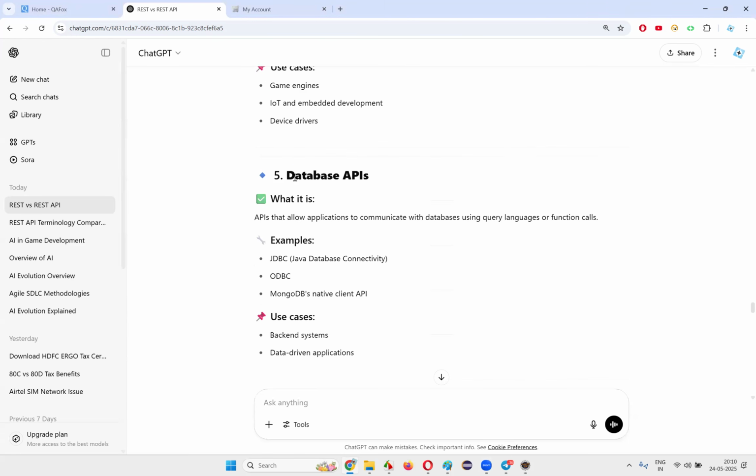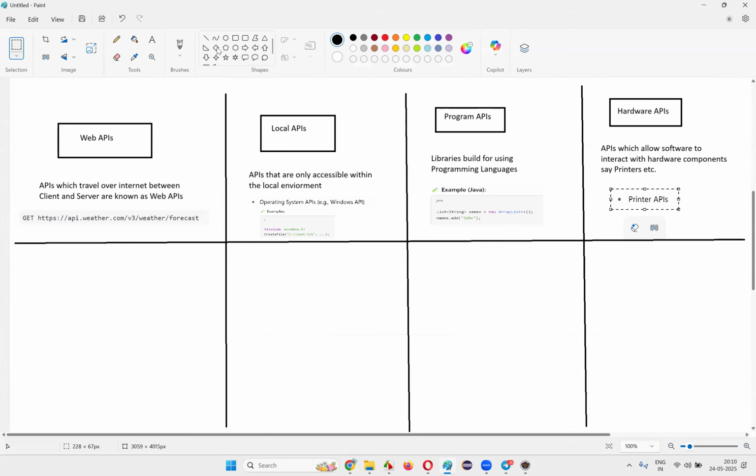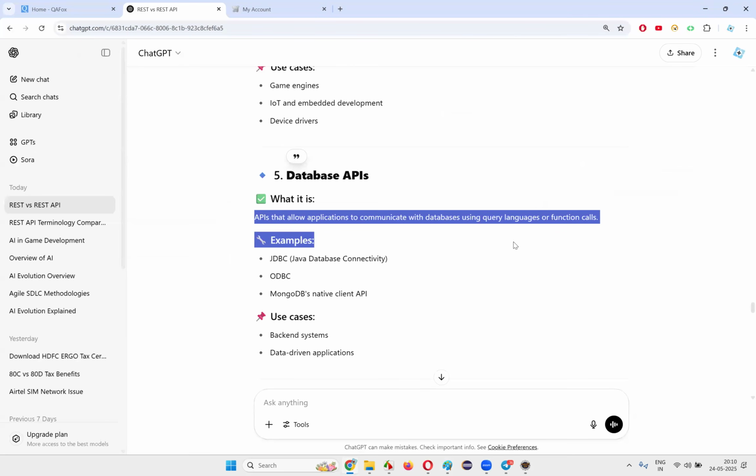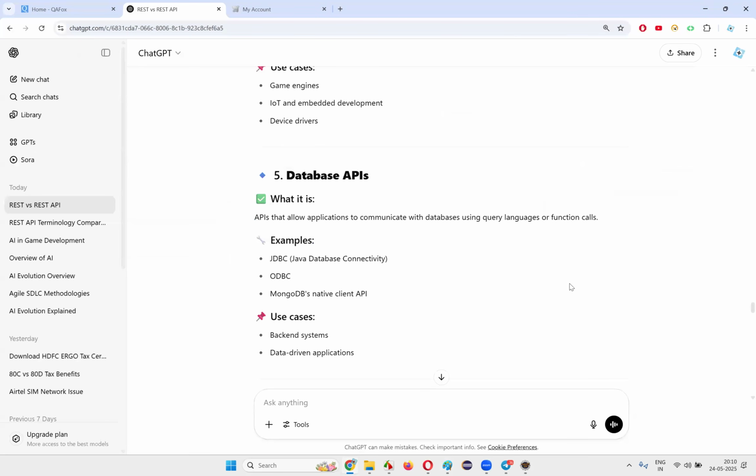Then database APIs. The other category of APIs that we can classify is database APIs, guys. What are database APIs? They are API calls which can be made to connect with databases. An example is JDBC, Java database connectivity, in Java programming, or ODBC, Open database connectivity.